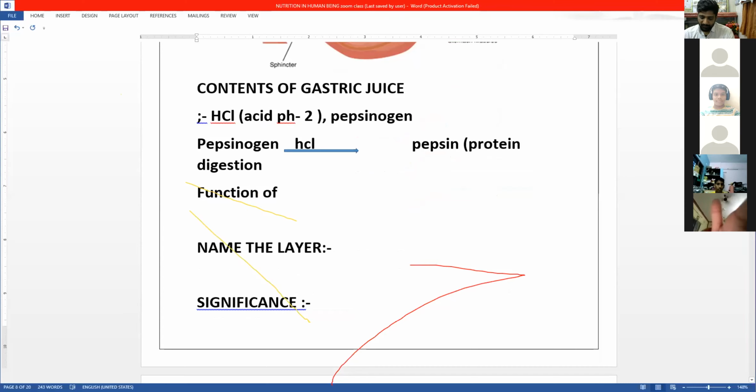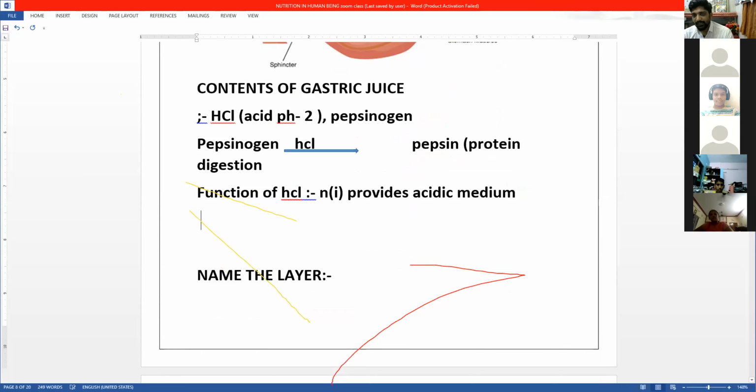What is the function of HCl? First we saw it provides acidic medium. Second, it kills the bacteria.